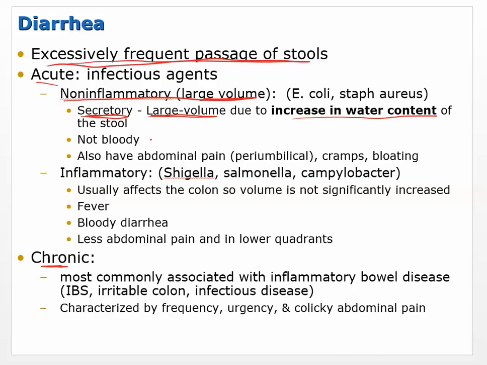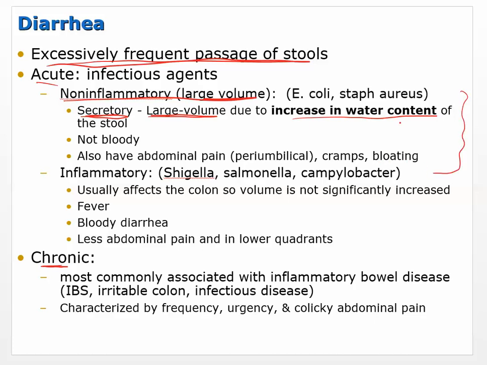It's not going to be bloody. We're seeing an increase in water, not necessarily inflammation and damage. But it will be associated with abdominal pain, cramps, and bloating. So these are non-inflammatory acute.